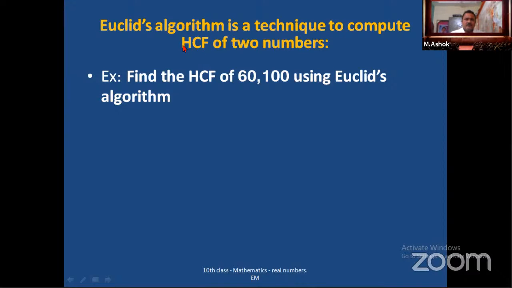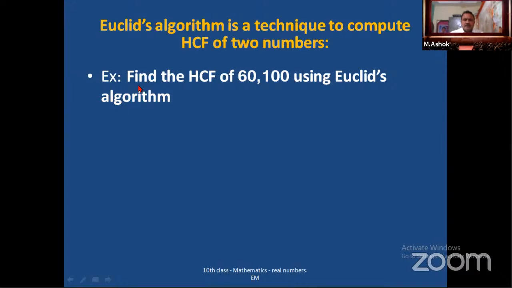What is HCF? Highest common factor of two numbers. In lower classes, we find the HCF of given two numbers with the help of division. The same thing we will find here by using Euclid's algorithm.